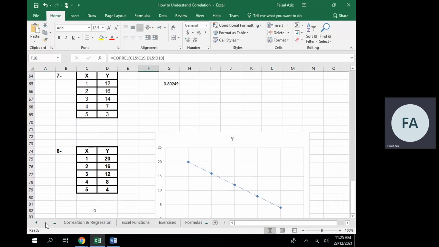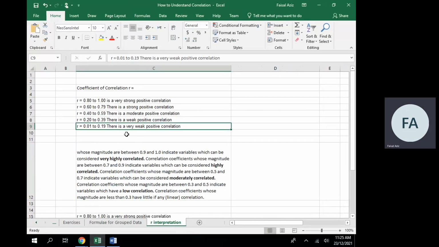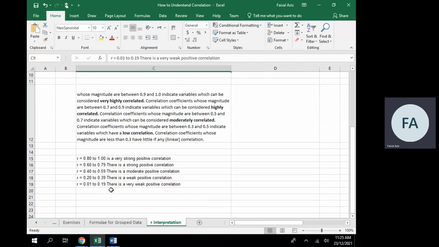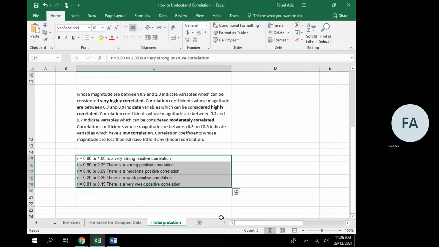Similarly, you can calculate different correlations and you can check in which band these correlations are falling, and then accordingly you can interpret. As you can see, I have mentioned over here, 0.8 to 1, very strong positive correlation. Similarly, if it is minus 0.8 to minus 1, it will be very strong negative correlation. So if these bands are negative and your number is also falling into it, it will be a negative correlation. And if the number is positive and it is falling into that band, it will be a positive correlation.